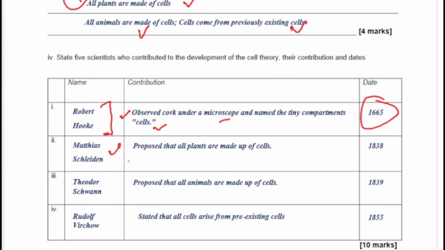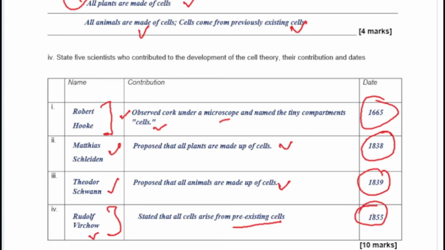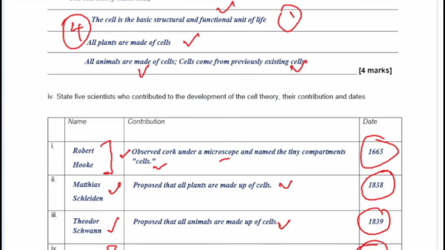Matthias Schleiden was the first person that proposed that all plants were made up of cells, and he did that in 1838. Theodor Schwann was the next person. He proposed that all animals are made up of cells, and he did that 1 year after Matthias Schleiden, and that was in 1839. And then this guy now, very great guy, Rudolf Virchow, he came up with the statement that cells come from pre-existing cells, meaning cells today will become 2 cells tomorrow and they'll give birth to their new cells, and that was in 1855. So please take note of these dates, they would come in your exams.